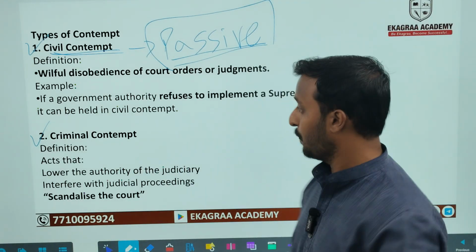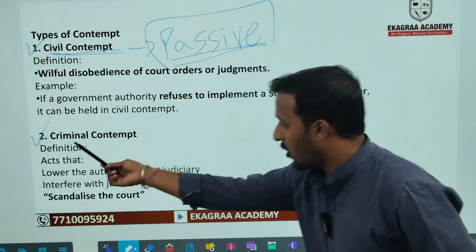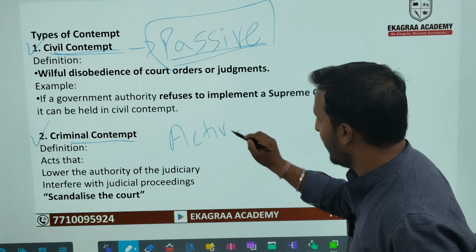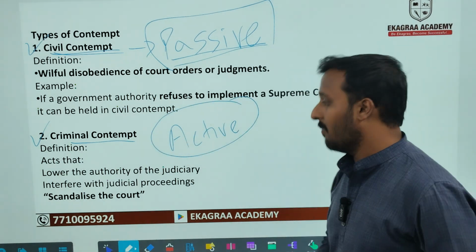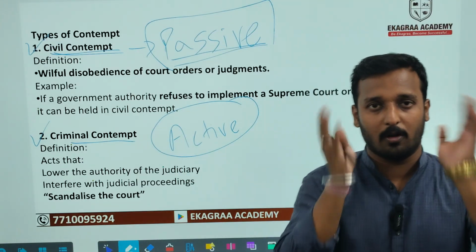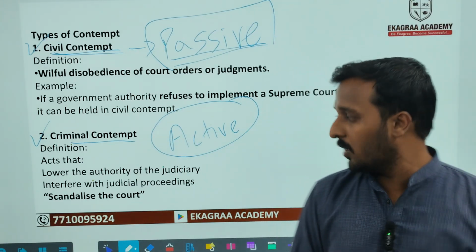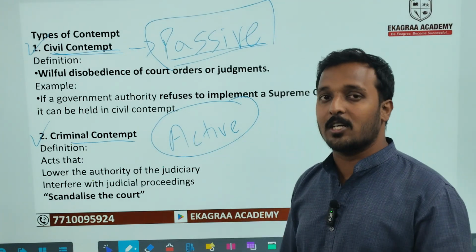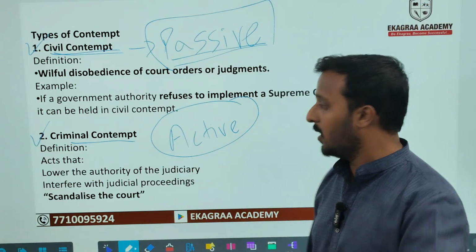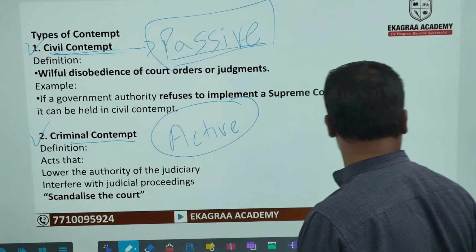The second one, criminal contempt, is active in nature. When someone scandalizes the court, or criticizes the judiciary or does something against it, it is counted as criminal contempt.